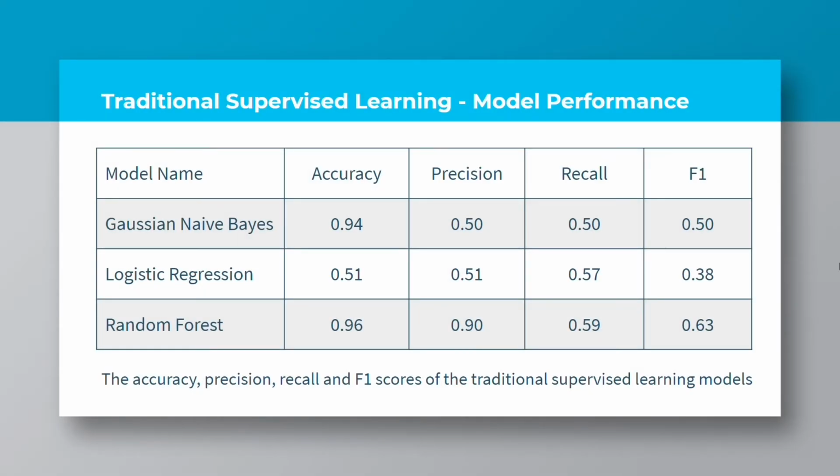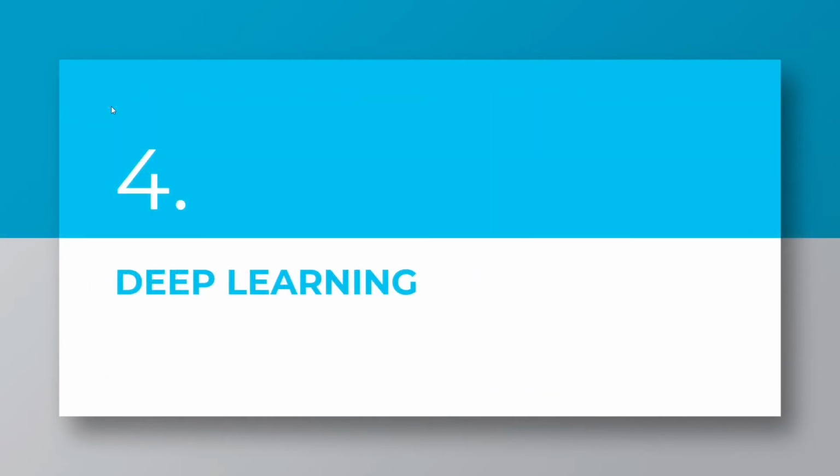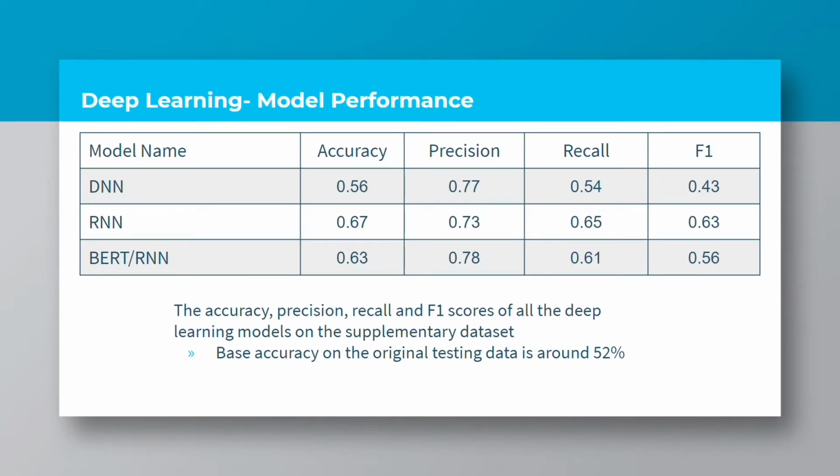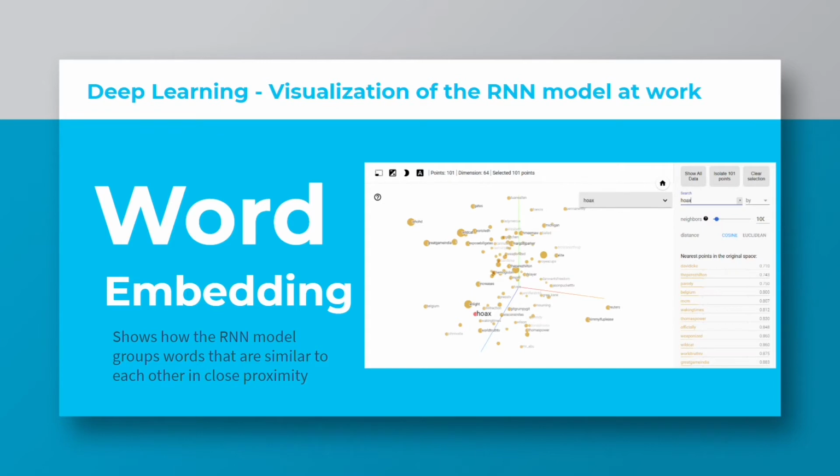and F1 scores. 3 deep learning models were created: a traditional DNN model with no word embedding, an RNN model with regular word embedding, and an RNN model that used a BERT model for the word embedding step. The results in the testing data can be seen here. The results in the supplementary dataset can be seen here. An example of word embedding for the word hoax can be seen in this slide. Words similar to hoax are graphed closer together.